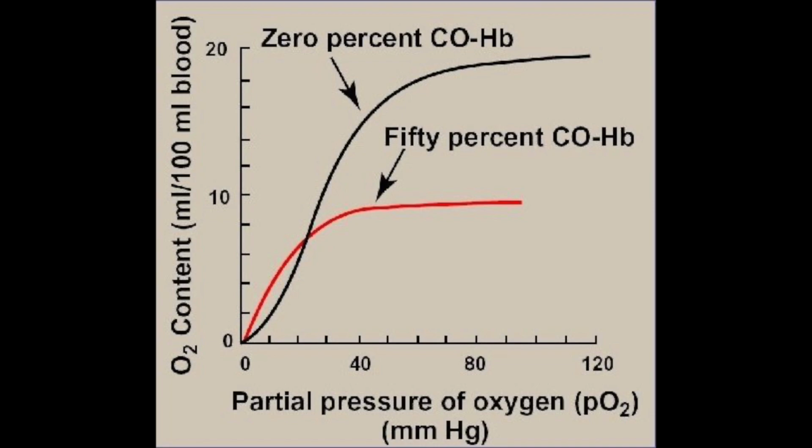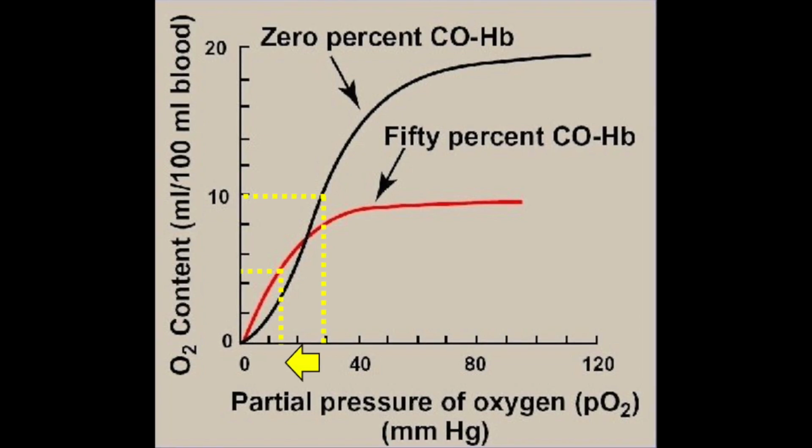Additionally, once carbon monoxide binds, it causes a conformational change of the binding sites that increases hemoglobin's affinity for oxygen molecules. This allows hemoglobin to become saturated faster in the presence of a lower amount of oxygen once carbon monoxide is bound. This trend is shown by the red curve, which reaches half saturation at a lower partial pressure of oxygen. This is analogous to a reduction in Km from the perspective of enzyme kinetics.